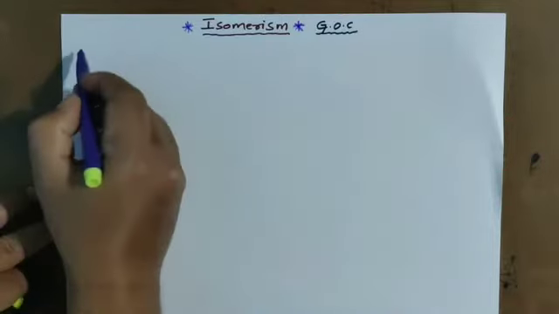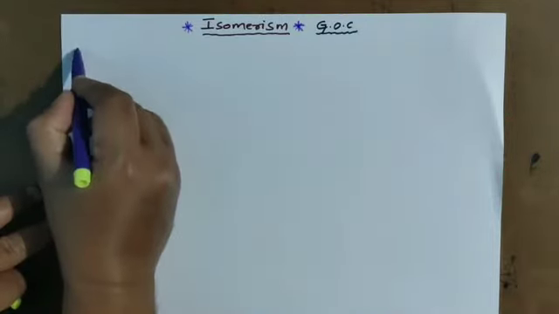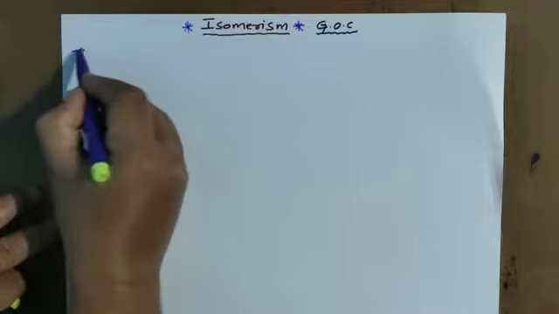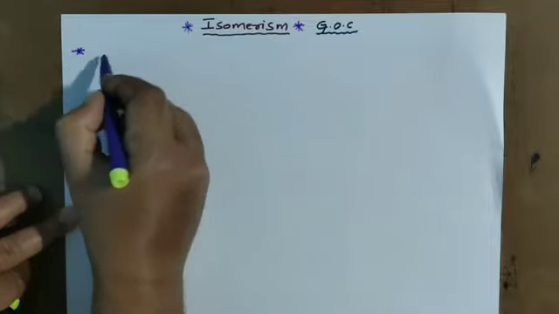In this session I am explaining chain isomerism and position isomerism. In the next class I will explain the remaining. Let me start. What is isomerism? I am giving the definition for isomerism. What is meant by isomerism?